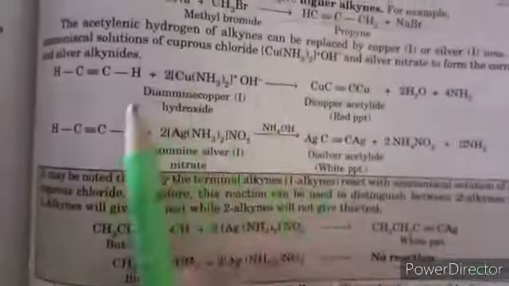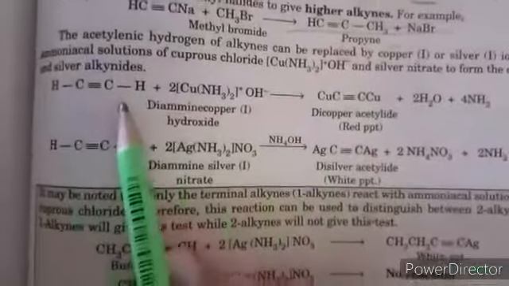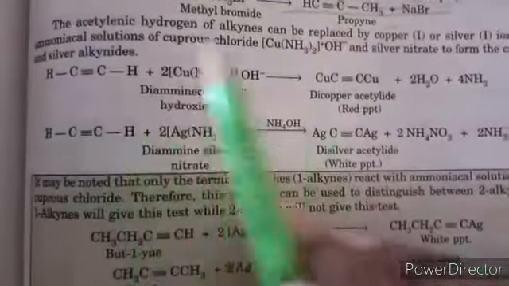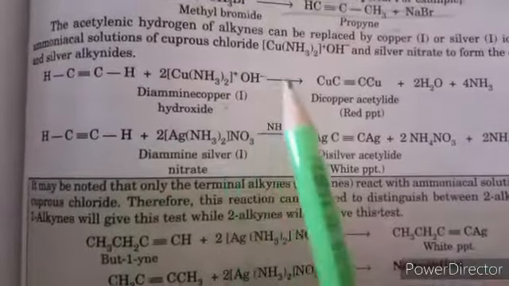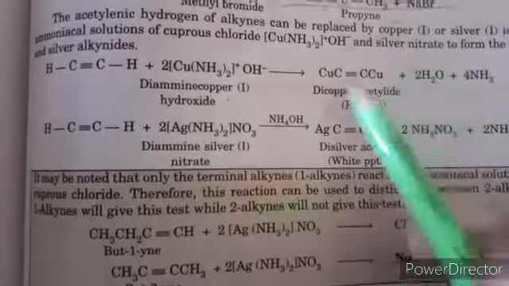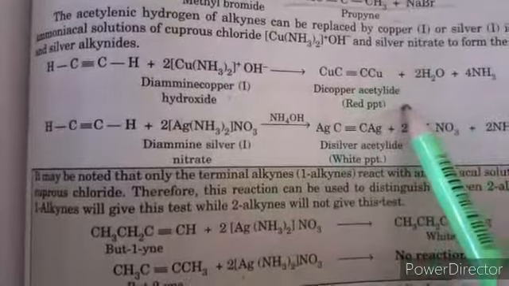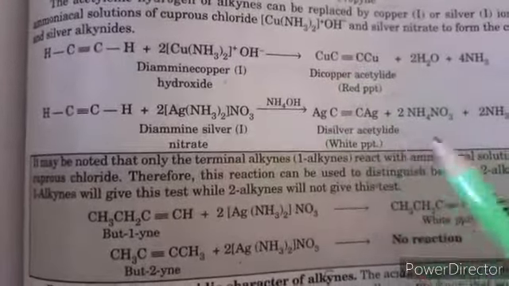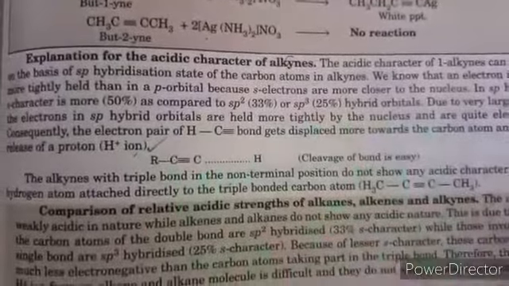Continuing with the acidic character, the ethyne molecule also reacts with complex compounds of copper and silver, producing a red precipitate with copper and a white precipitate with silver, which are salts. Let us now discuss the explanation of the acidic character of alkynes.